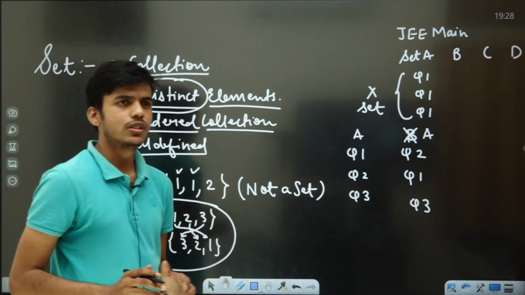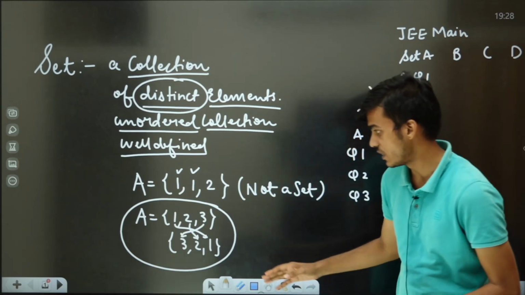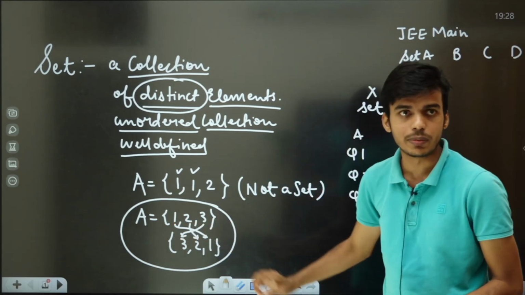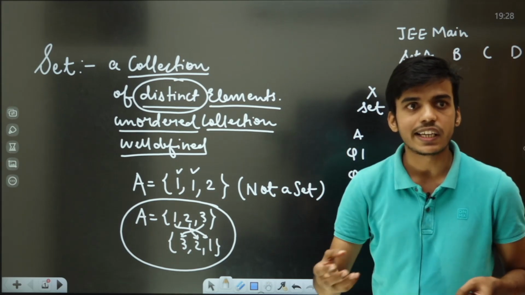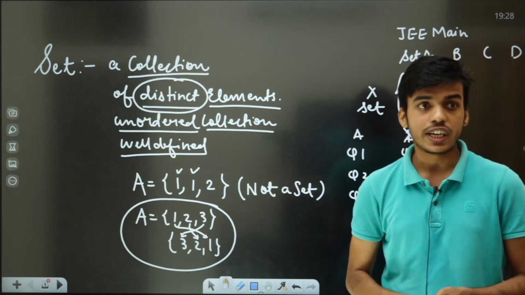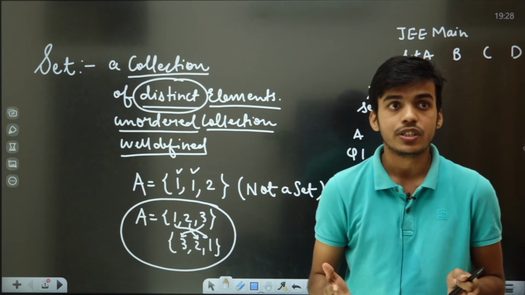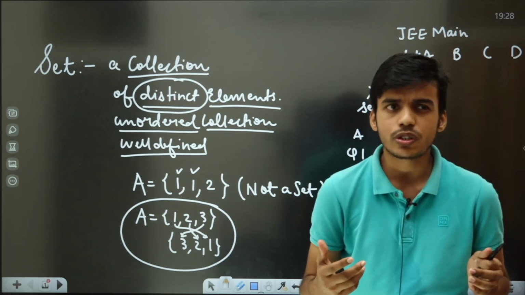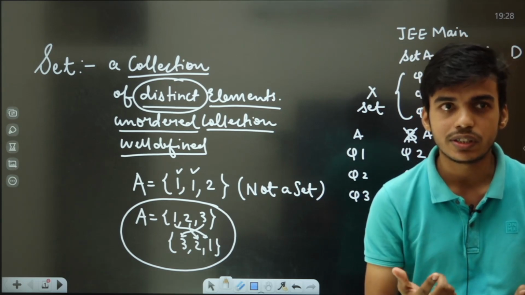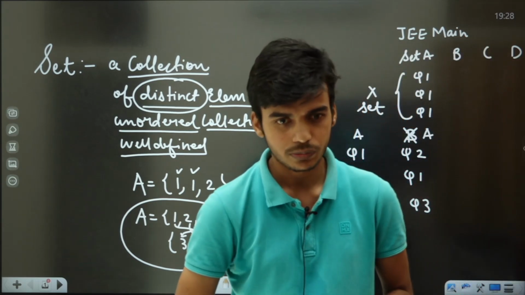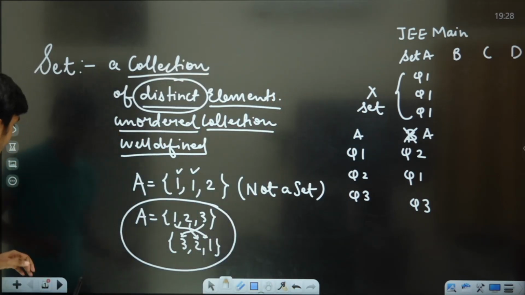Now there comes a question in our mind: how many ways can I write a set with 3 elements? Let us suppose a set with 3 elements is there, 1, 2, 3. How many ways can I arrange the elements? For that you should know the fundamental principle of counting. What is the fundamental principle of counting? This is the principle used for counting the number of ways to perform a task. So we are going to see the fundamental principle of counting. Let's change the slide.